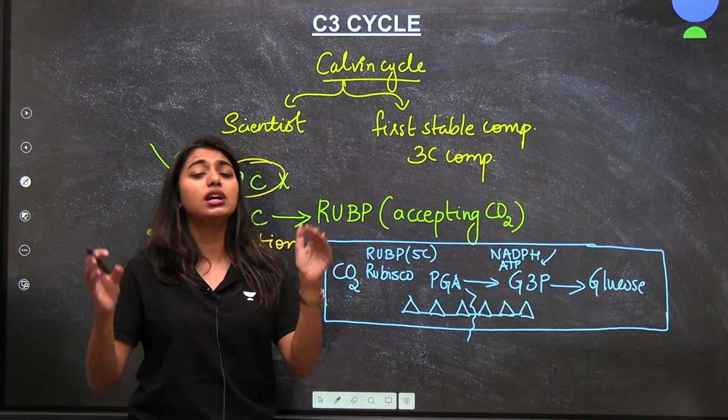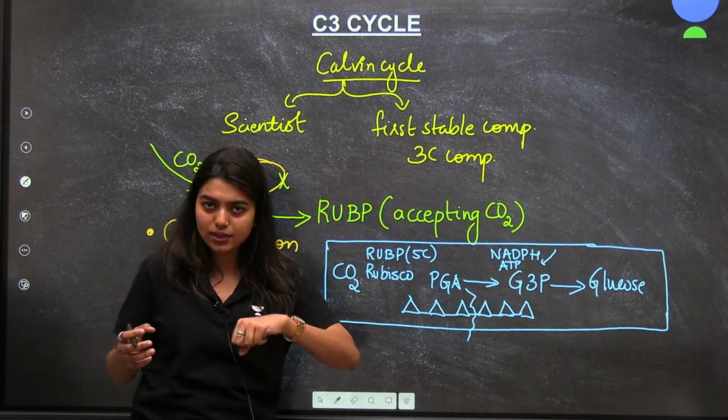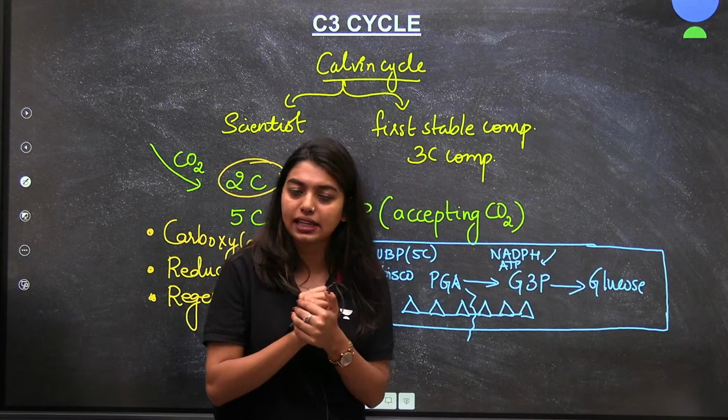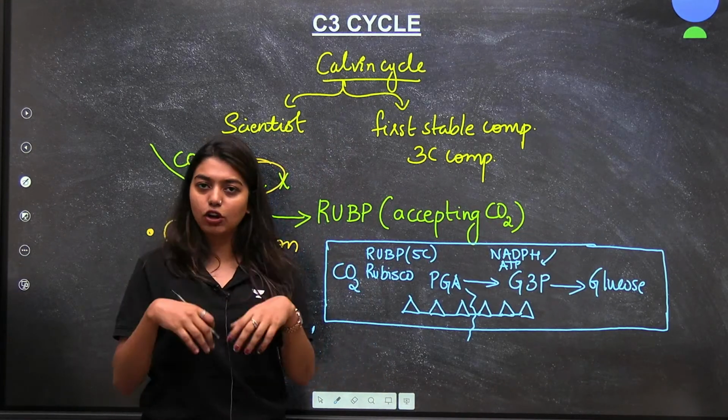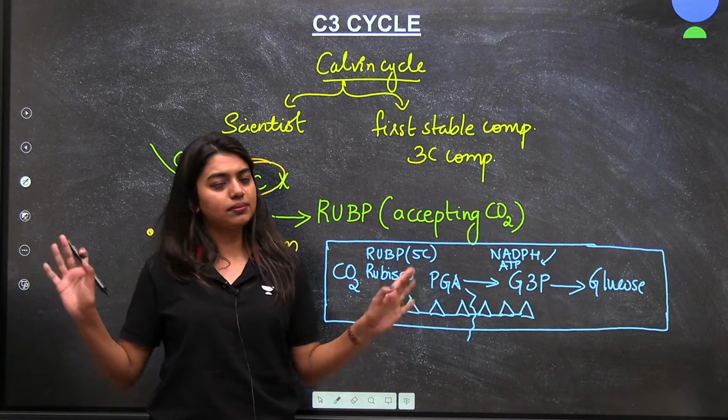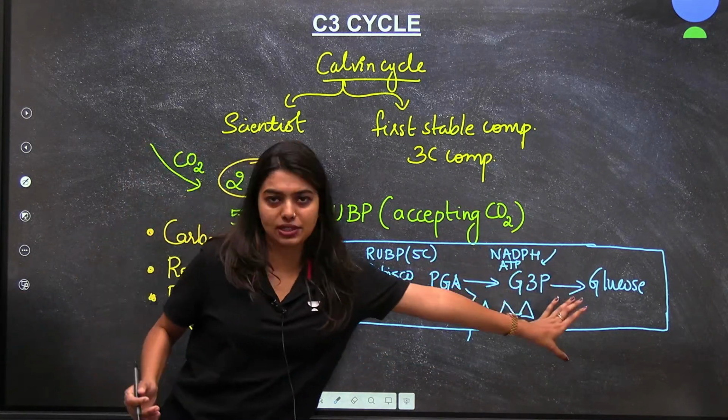What are we talking about? We are talking that the carbon dioxide from outside is taken and the plants are making their own food and storing the energy. We will feed on it and we will also get energy. That's all. This is the simple process.